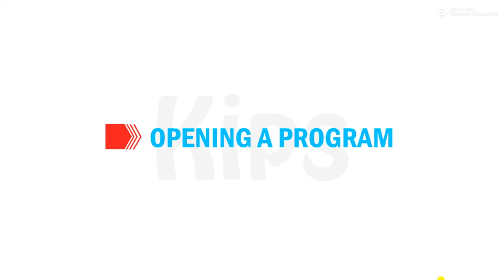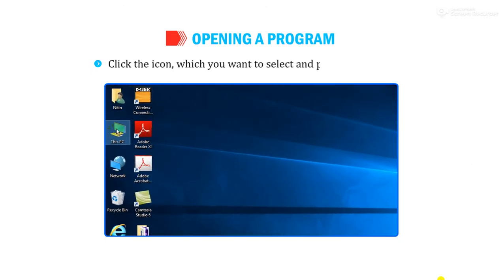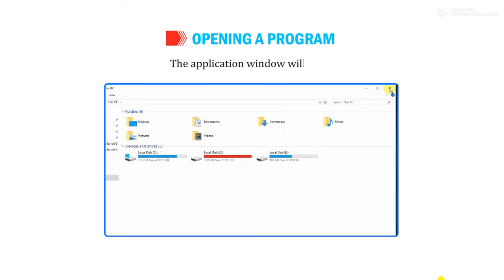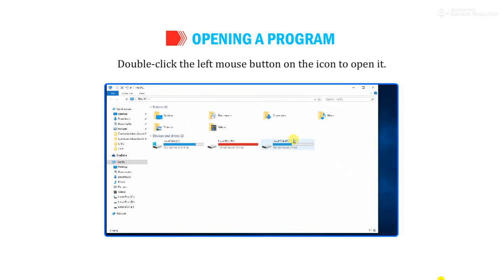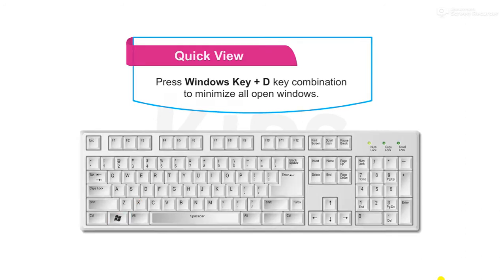Students, let us understand the steps of opening a program. Click on the icon which you want to select and press the Enter key. The application window will open, or double-click the left mouse button on the icon to open it. Let us have a quick view. Press Window key plus D key combination to minimize all open windows.